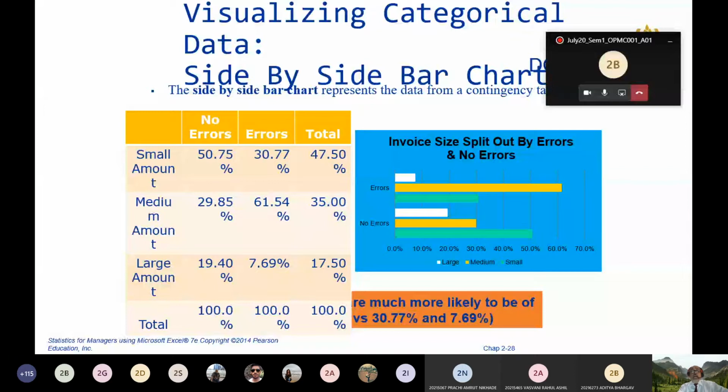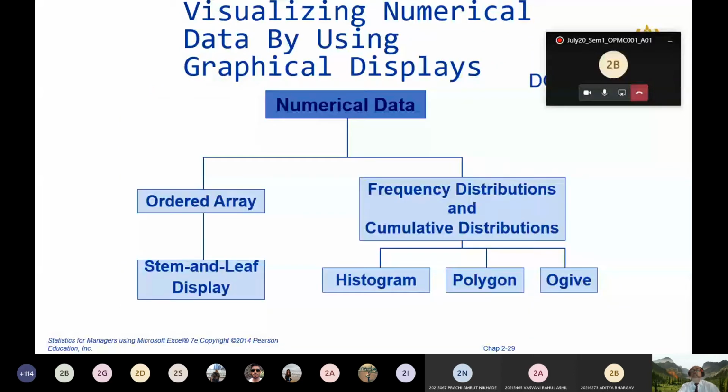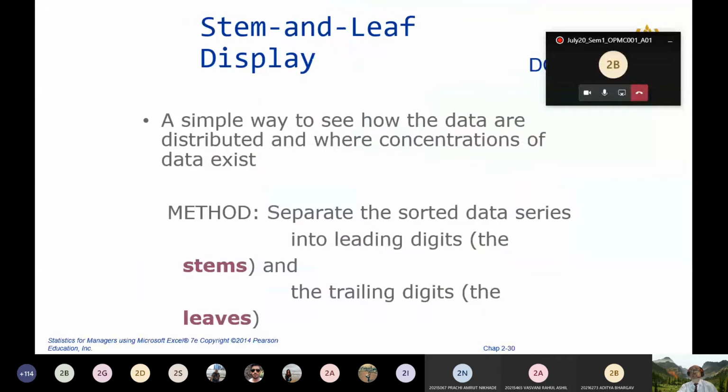In numerical data, if you have a frequency distribution, three types of charts are used to visualize the frequency distribution tables. These are histogram, polygon, and Ogive. You can see here the histogram is this.